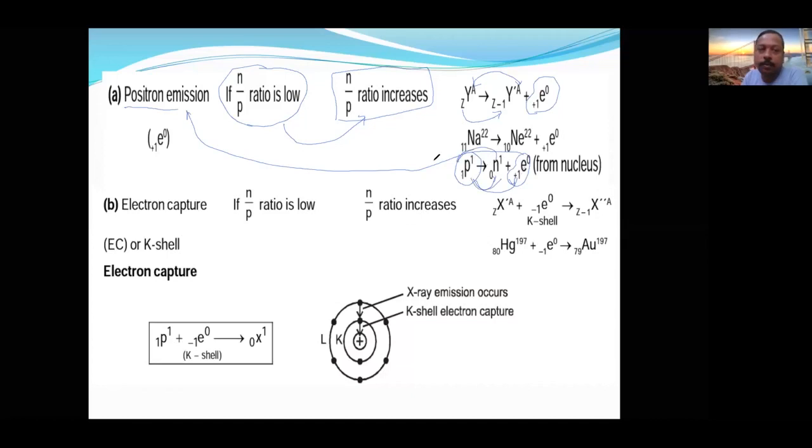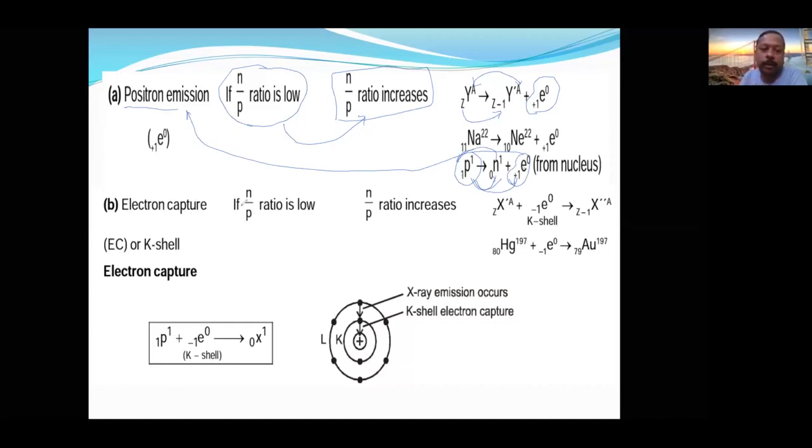If I interchange their position, then it will give positron emission. So when positron emission takes place, the nucleus is a light nucleus and N by P ratio is low. And what happens due to positron emission? Atomic number decreases by 1, mass number remains the same, N by P ratio increases.